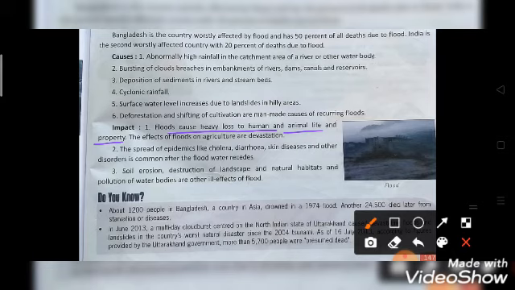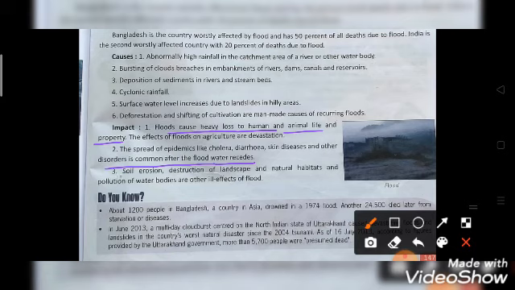The spread of epidemics like cholera, diarrhea, skin disease, and other disorders is common after flood water recedes. So flood also spreads diseases like cholera, diarrhea, and skin disease.